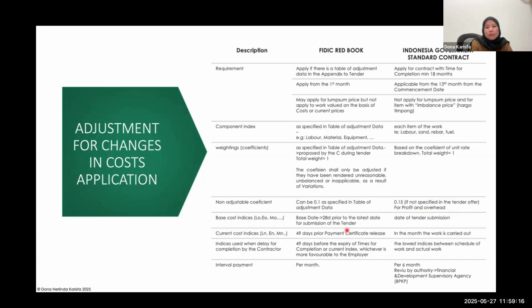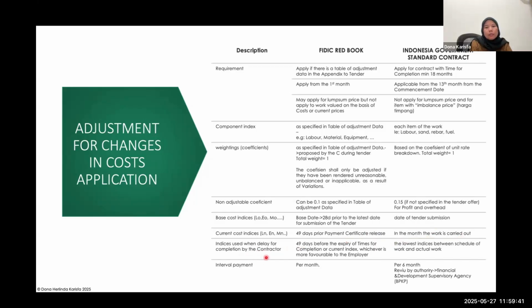And for base cost indices, this is like the base date, but for the Indonesia government, the base cost indices will be the date of tender submission, not the base date, not 28 days before. And this is for the current cost indices. In the FIDIC Red Book it says 49 days prior to payment certificate release. In the Indonesian standard contract, it is the month in which the work is carried out.